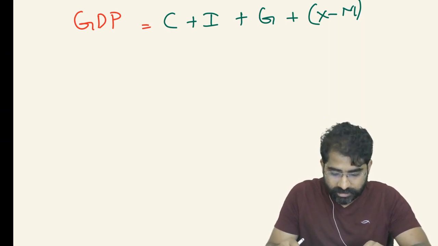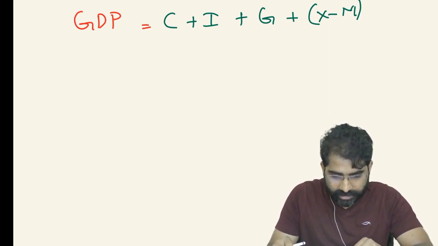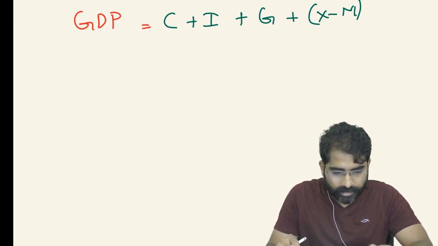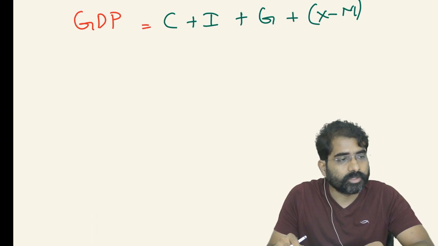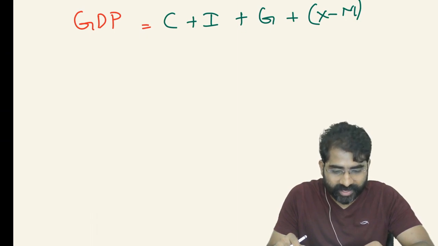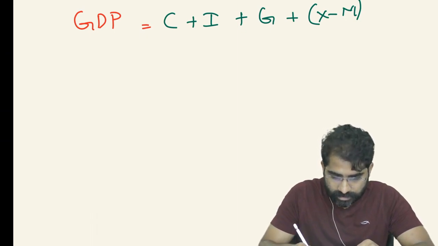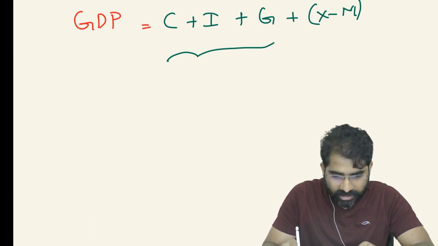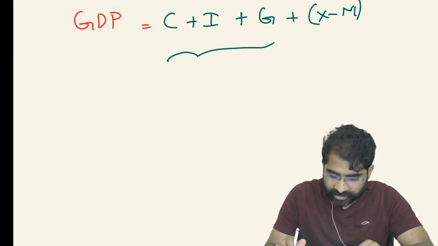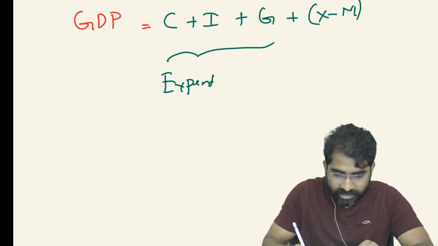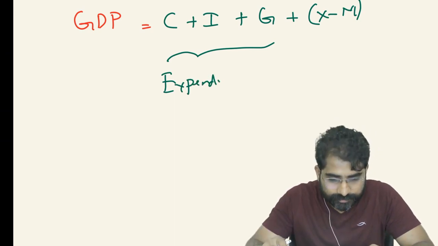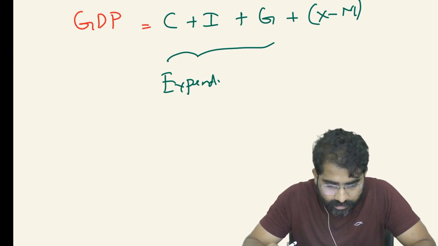C, I and G are all expenditures on domestically produced final goods.